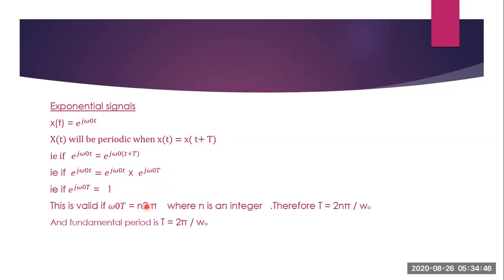When omega 0 t in e raised to j omega 0 t is equal to 2n pi, the value of this particular term becomes 1. So we know omega 0 t has to be equal to 2n pi, a multiple of 180 degrees, for the condition to be satisfied. So T is equal to 2n pi by omega 0, and when n is equal to 1, it is the fundamental time period, T is equal to 2 pi by omega 0. So sinusoidal signals and complex exponential signals are always periodic in nature.